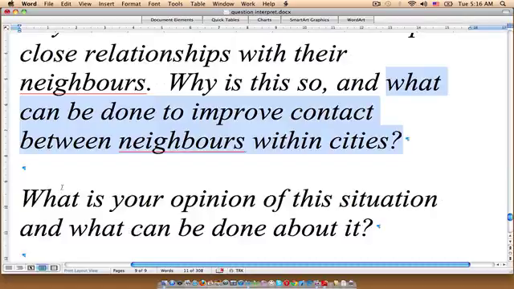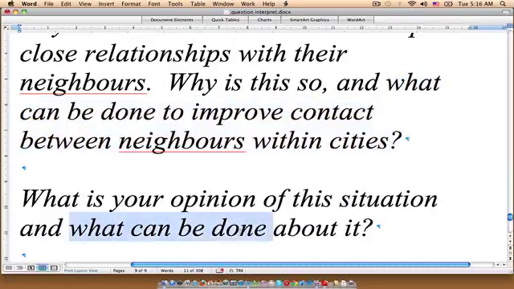Now these two questions are relatively the same, and I've written them relatively the same to help prove a point. So basically, let's forget about the second question for a moment, because those two are going to require at least one paragraph to be proved. The first question here, why is this so?